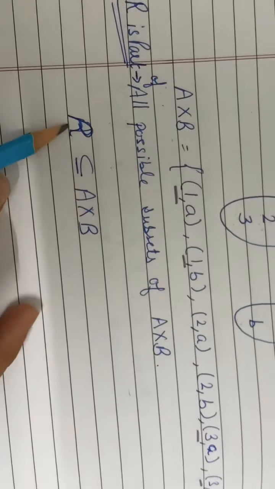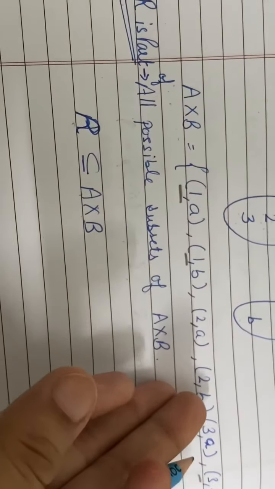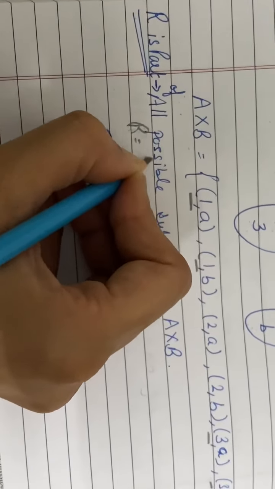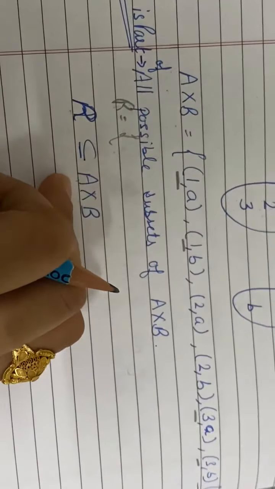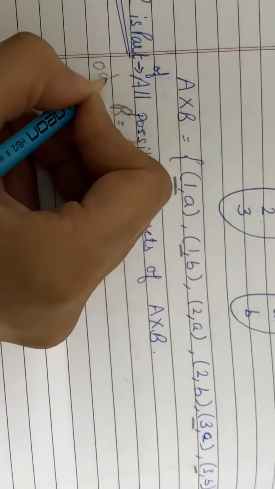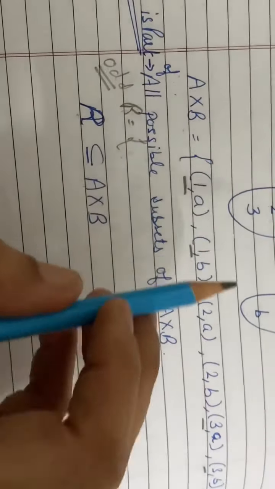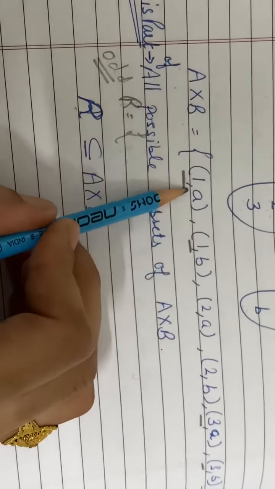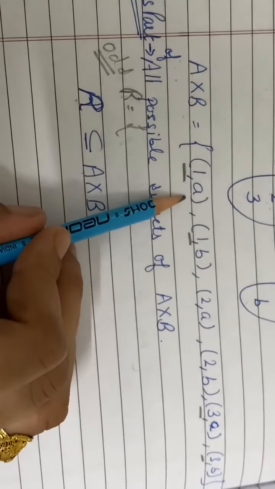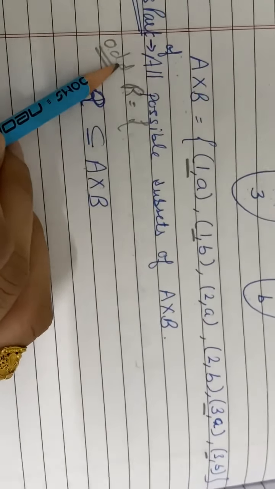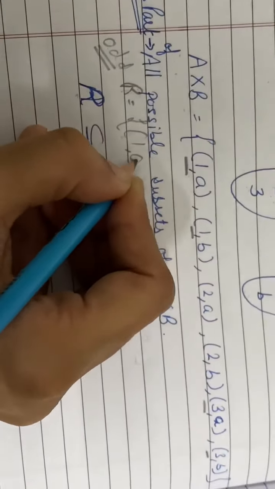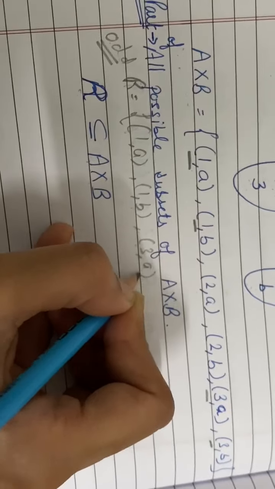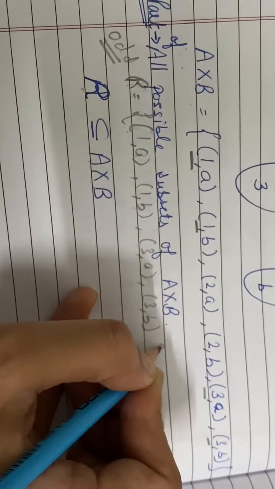So a relation is a subset of A cross B, or it is the same as A cross B. Now see, if I take a relation from all these parts, if I take only the ordered pairs which have an odd number in the first place: (1,a), (1,b), (3,a) and (3,b), right?